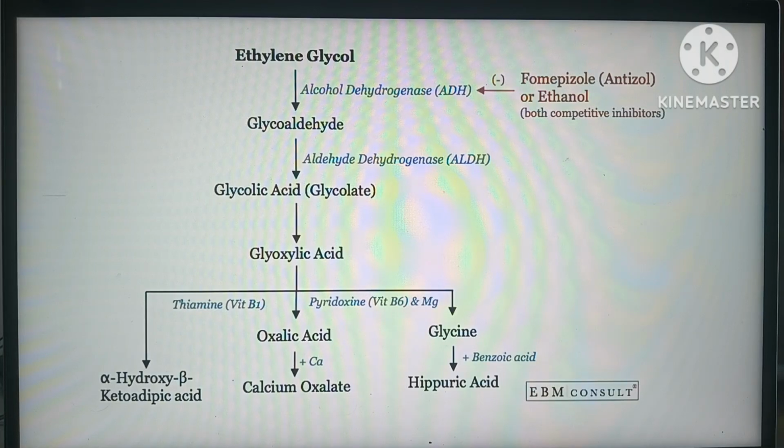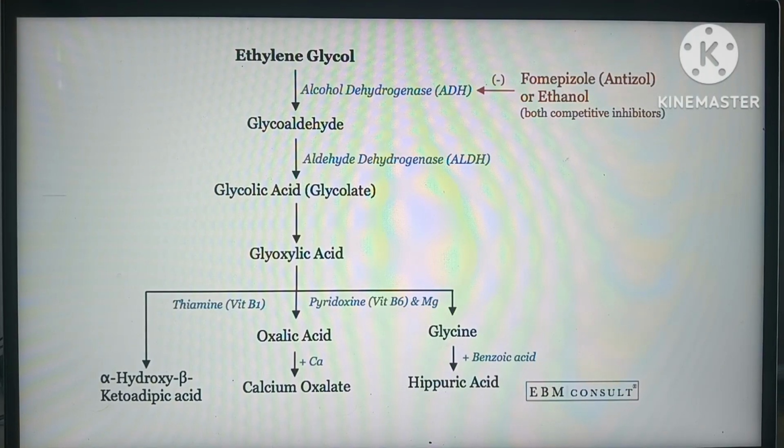ethylene glycol poisoning. Fomepizole inhibits alcohol dehydrogenase and inhibits the first step of ethylene glycol metabolism. Also, thiamine and pyridoxine are supplementary medications that we give in ethylene glycol poisoning. Thiamine converts glyoxylic acid into alpha hydroxy beta keto adipic acid and prevents the formation of oxalic acid. At the same time, pyridoxine converts glyoxylic acid into glycine, which then combines with benzoic acid and forms hippuric acid. So these are all non-toxic metabolites.